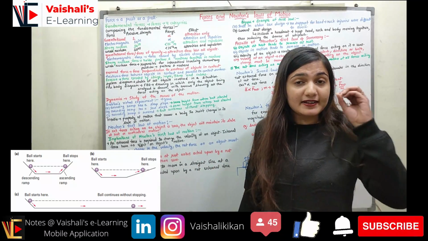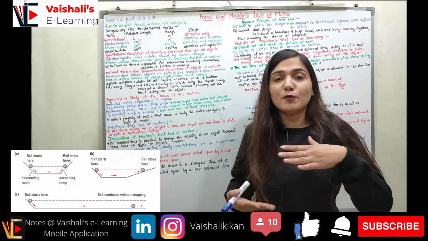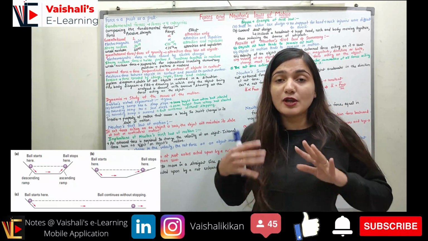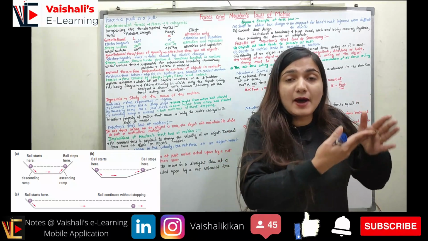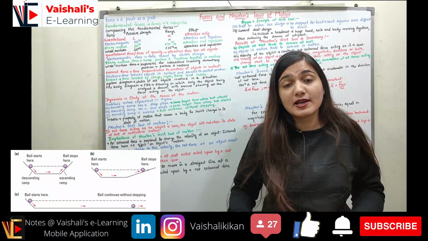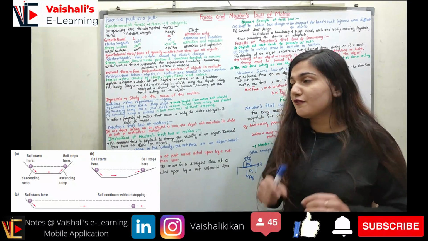We are assuming that there is no frictional force, there is nothing which is obstructing the motion of the ball. So there is no force in the opposite direction to the motion of the ball. Now the ball will try to attain the same height, but it will never get the same height because we have a horizontal surface only. We are not having any ascending part, so the ball will keep on moving forever, right?